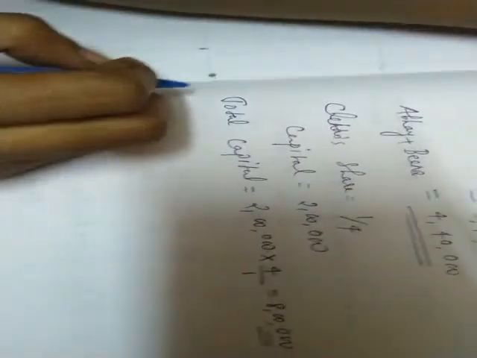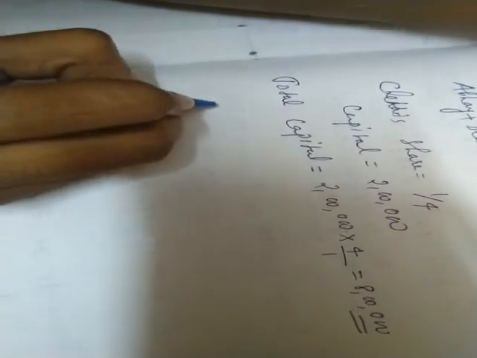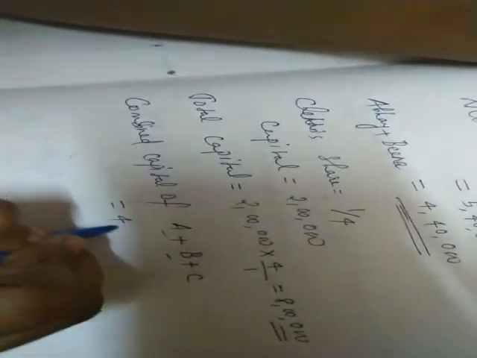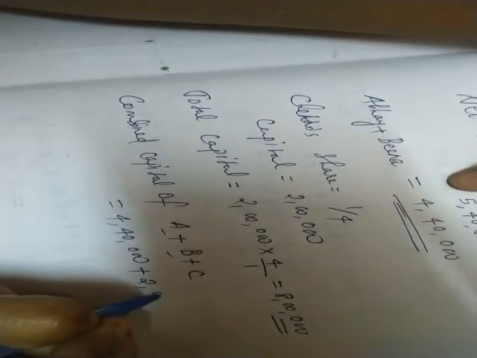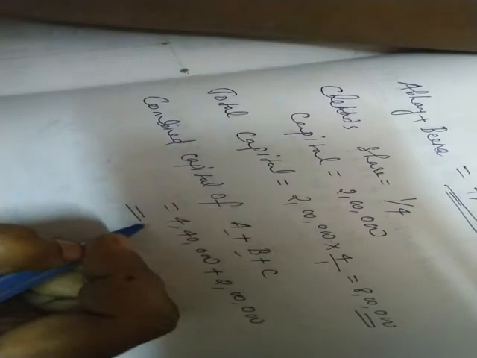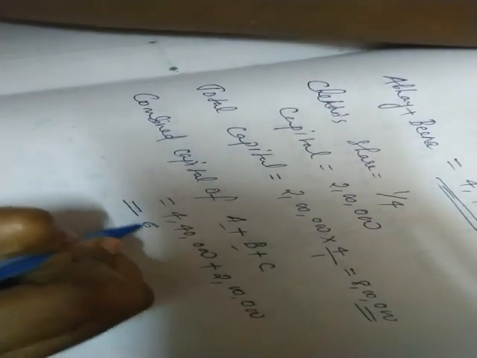This is the capital based on Chetan's capital. Now we'll calculate the combined capital of Abhay plus Beena plus Chetan. Abhay plus Beena we already know is 4,40,000, plus Chetan's capital is 2 lakh. So combined capital, remember, including the new partner you have to add.